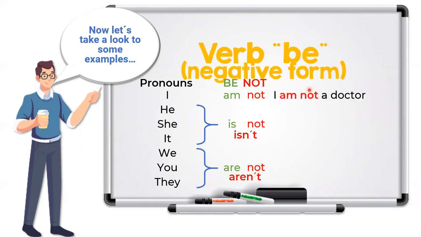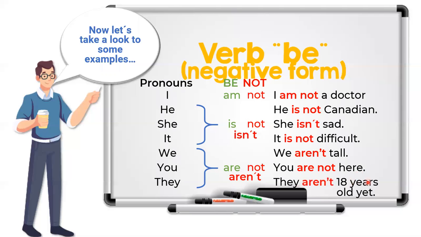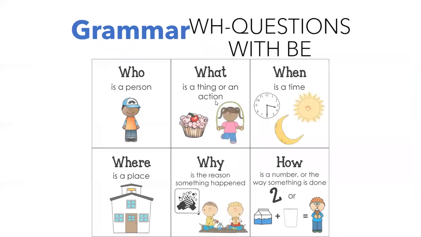I am not a doctor. He is not Canadian. She isn't sad. It is not difficult. We aren't tall. You are not here, and they aren't 18 years old yet. Very good. Now let's take a look at the grammar WH questions with be.